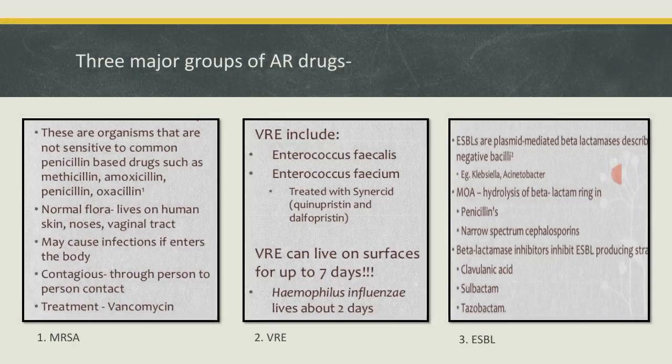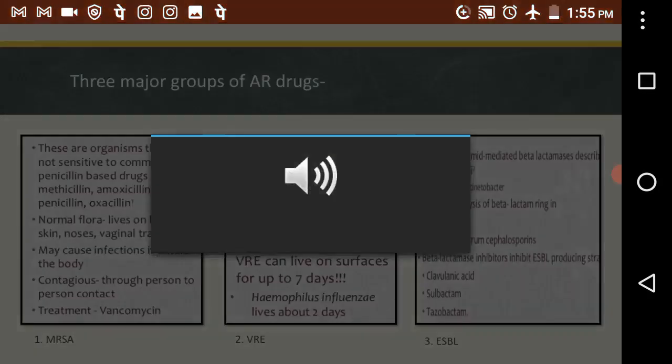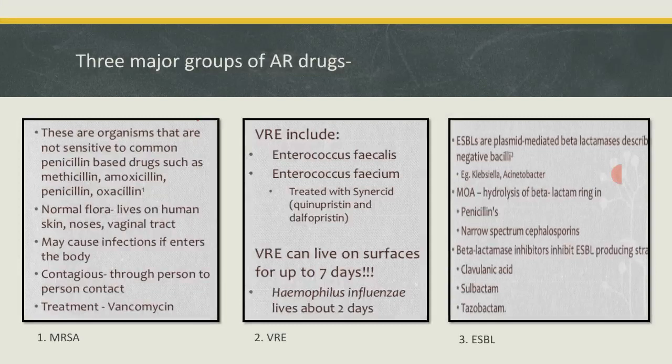Then we know this strain can stay alive on surfaces for up to 7 days. Haemophilus influenzae is another example, which can stay up to 2 days. The usual average range for a pathogen to stay alive on a surface is 48 hours.